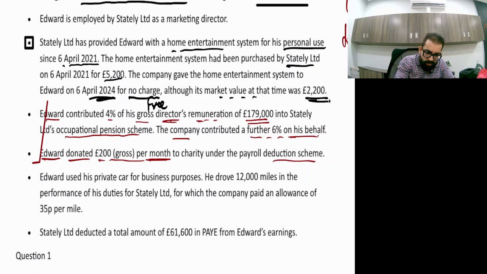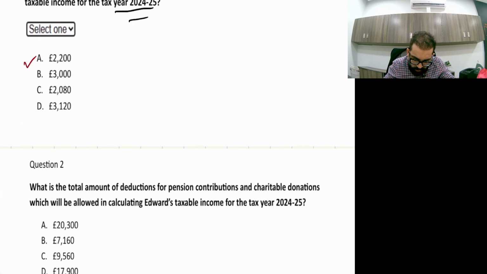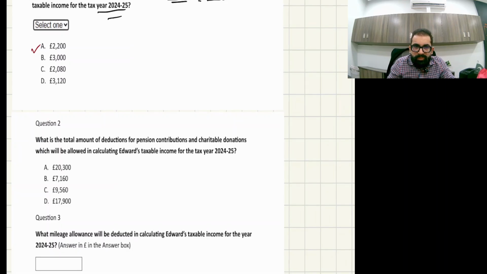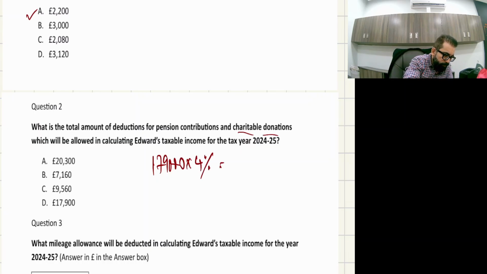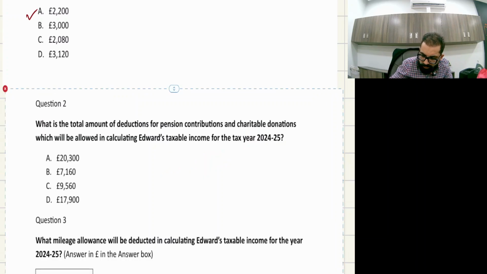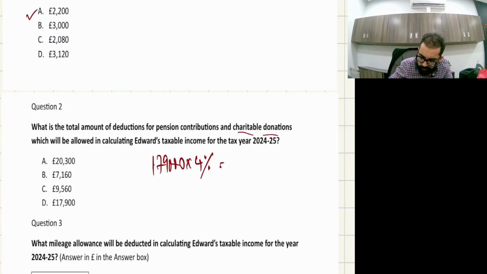What is the total amount of deduction for pension contributions and charitable donations which will be allowed? 179,000 multiplied by 4% is the first allowed item, 7160. One more allowed item is 200 per month, 200 multiplied by 12 is 2400.